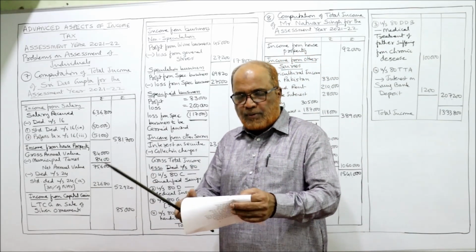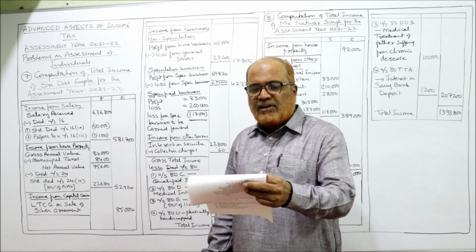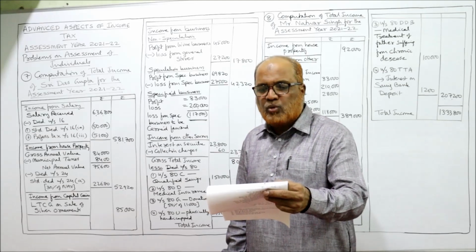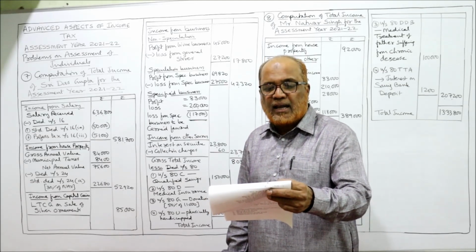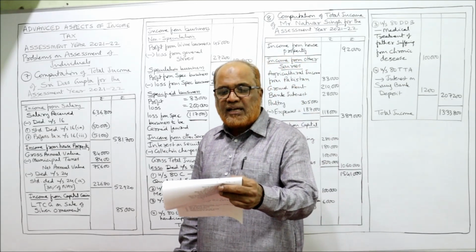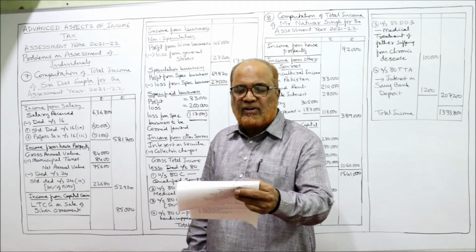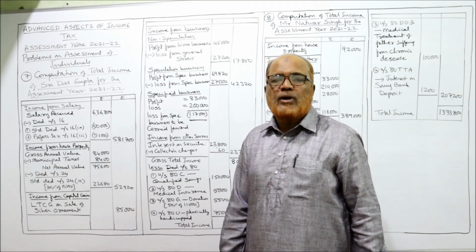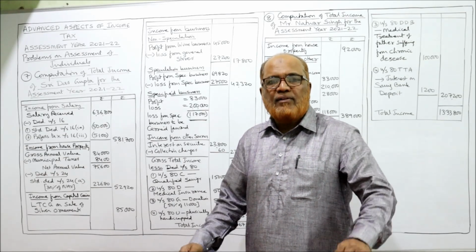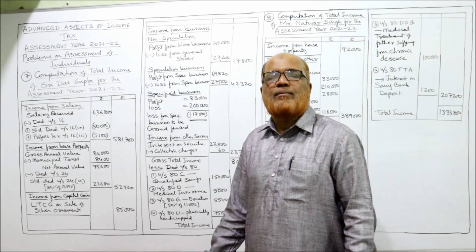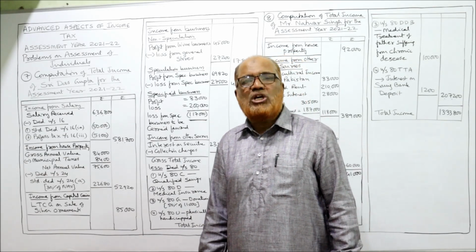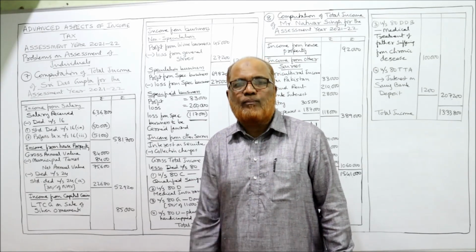Now income from house property. Rent received from house property 84,000 per annum, municipal taxes 8,400, repairs 12,000, interest on mortgage loan 41,500. We have to compute income from house property. Already we know the procedure. First we take the GAV, gross annual value.